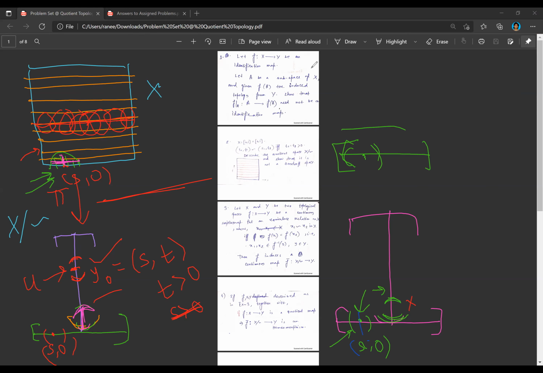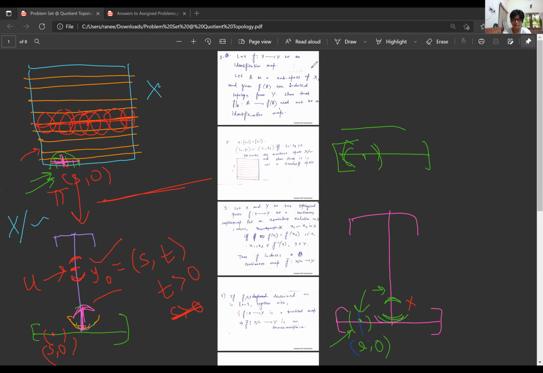If we take the inverse image of this, it becomes just a segment on the {0,1} line containing the point s. And that is not open in X, because if I consider it as a subspace of R2, then all open sets in R2 are of the form of disks, and this is just a line kind of thing, which is not open in R2.